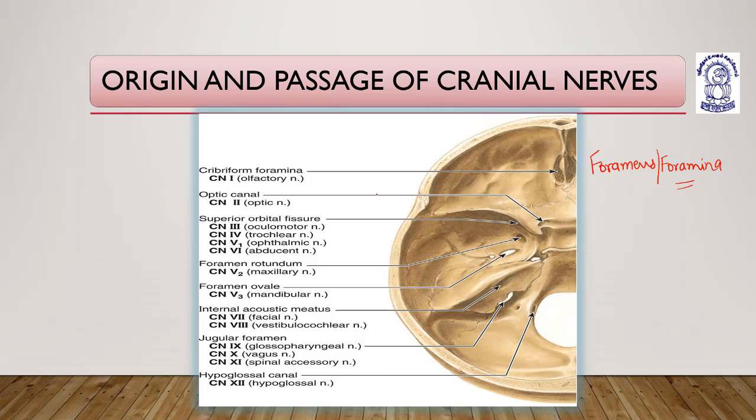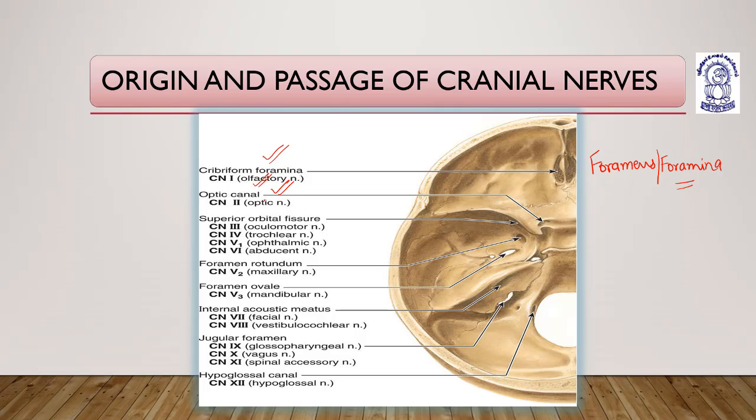The cribriform foramina is the origin and passage for the first cranial nerve, the olfactory nerve. These foramens are the passages.